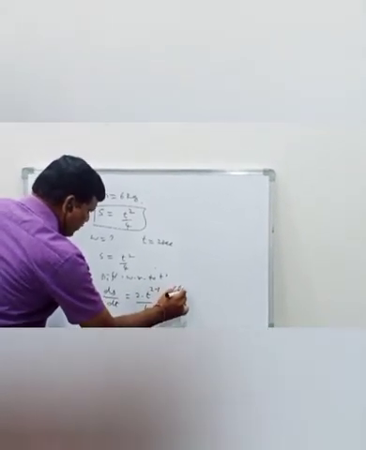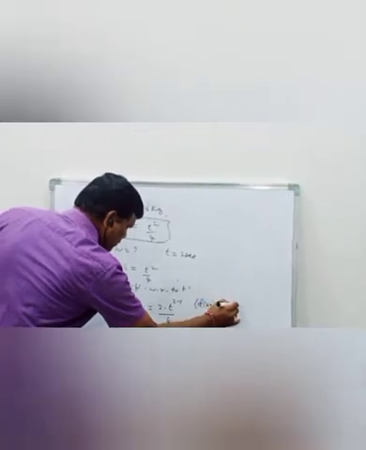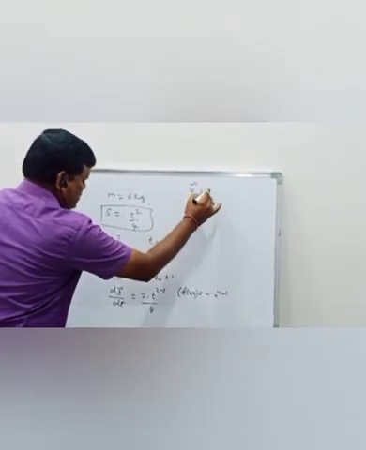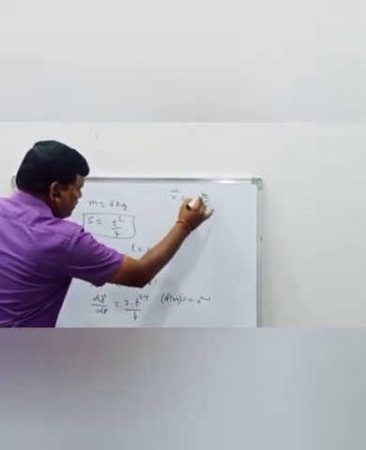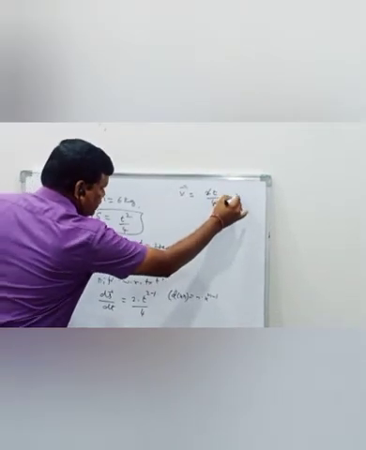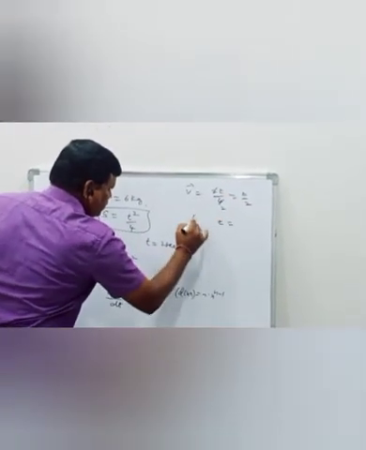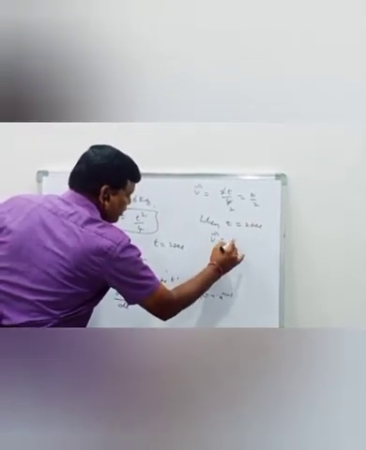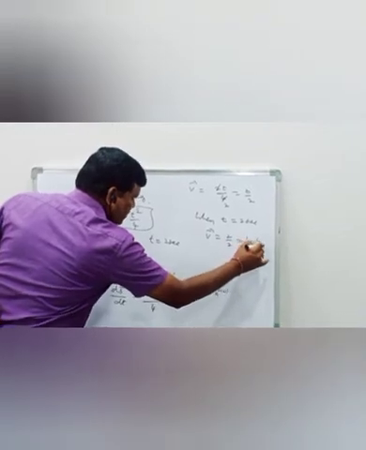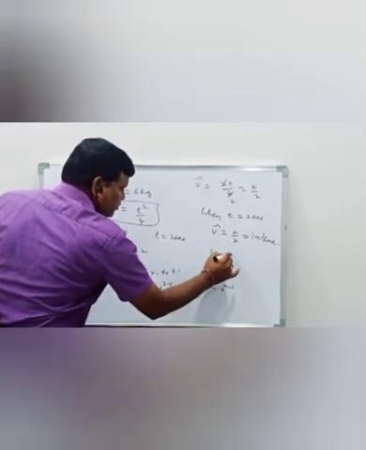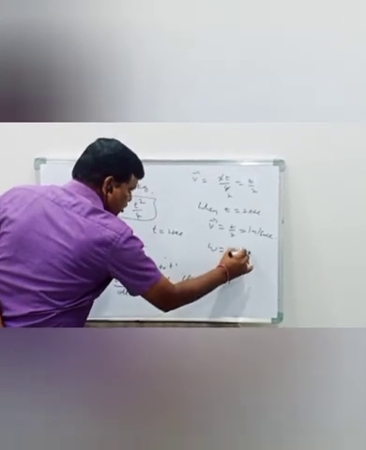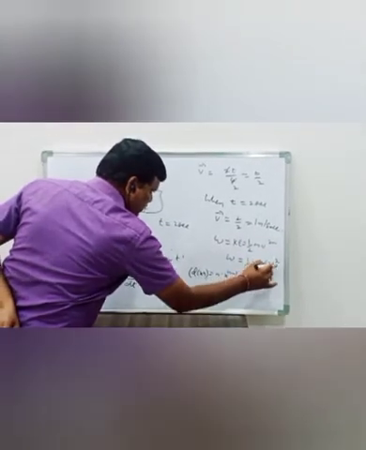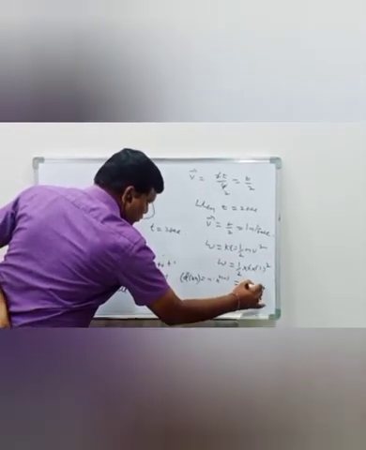That means d of x to the power of n is n into x to the power of n minus 1. So ds by dt gives velocity v is equal to 2t by 4, therefore t by 2. When t is equal to 2 seconds, then v is equal to 2 by 2, that is equal to 1 meter per second. So work done is equal to the change in kinetic energy, half mv square. W is equal to half of 6 into 1 whole square, that is 3 joule work done.